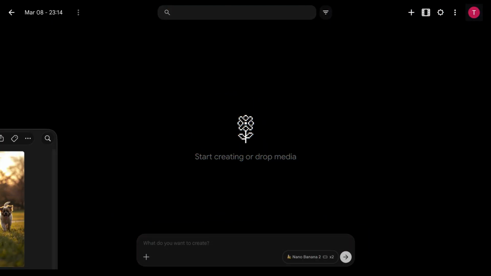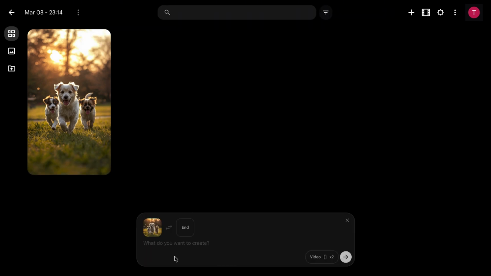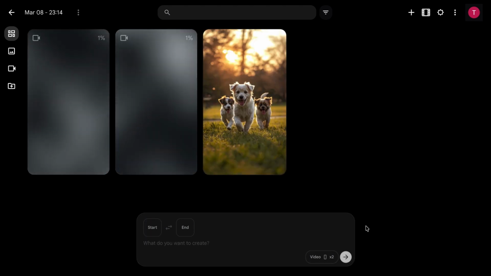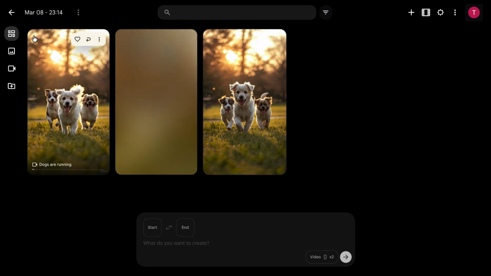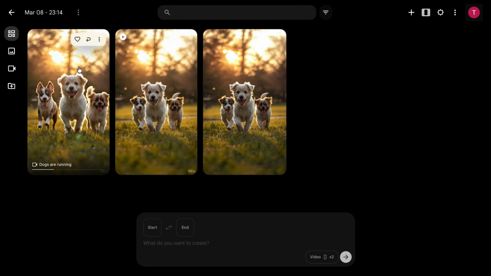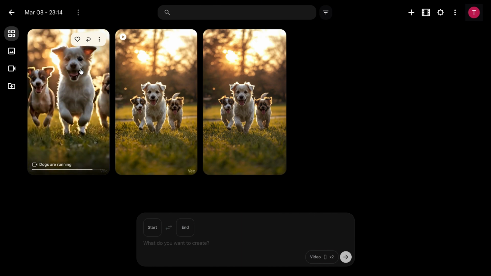Then we need to take a very simple but interesting next step. Convert the image into a video. I will use Veo 3, but you can use any image-to-video service such as Kling AI, WAN, Runway, and so on. Upload your generated image and use the image-to-video feature. Veo 3 will animate the image and turn it into a short video clip. Download the video once it is finished.